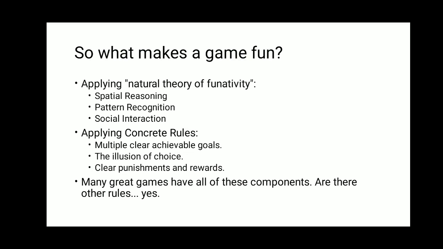Now, applying concrete rules, there are certain rules which are achievable in particular games, that is multiple clear achievable goals. Multiple clear achievable goals means whether we are winning or losing, there will be a certain goal on which we can play that game.